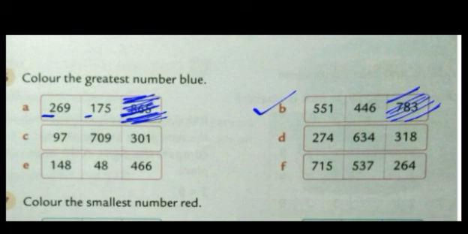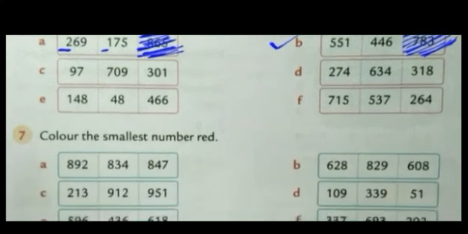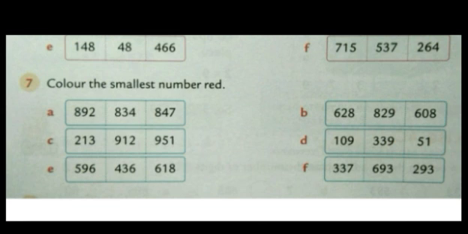So we will color it with blue. So this is the way how you have to color the boxes with the greatest number blue. Now try to do the remaining as homework. Now see this one. Question number 7. Color the smallest number red.